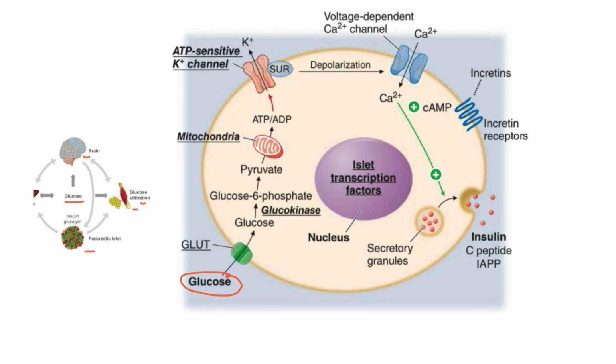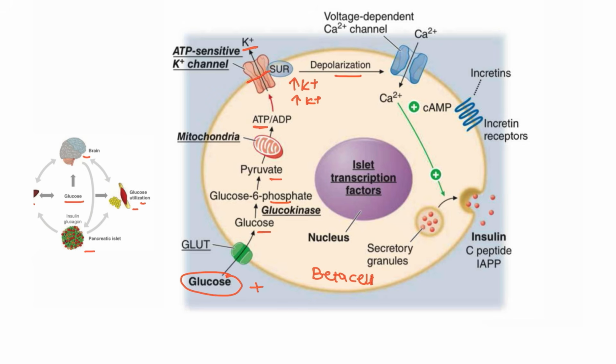Once the glucose comes into our blood after the fed state, after we eat, it will enter the beta cell. Once it has entered the beta cell, it is converted to glucose-6-phosphate and glycolysis is done. Glycolysis will produce ATP. ATP will close the ATP-sensitive potassium channels. Once the potassium channels are closed, potassium will increase inside the cell, so that will cause depolarization. Inside, the positivity will be increased. That is the depolarization.